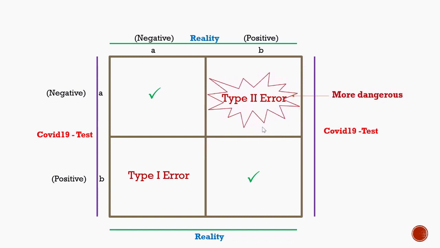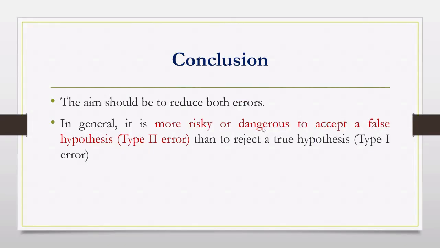So there are two types of error, type 1 error and type 2 error. Type 2 error is more dangerous. Our aim should be to reduce both the errors, and in general it is more risky or dangerous to accept a false hypothesis, that is type 2 error, than to reject a true hypothesis, that is type 1 error. That is all about the types of error.